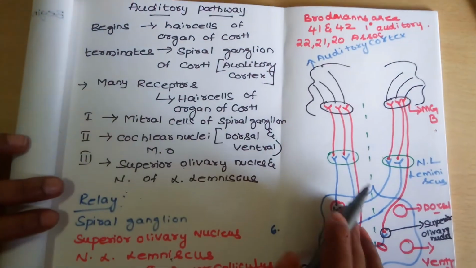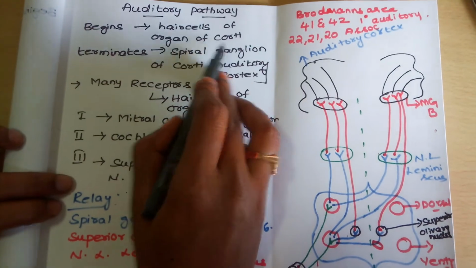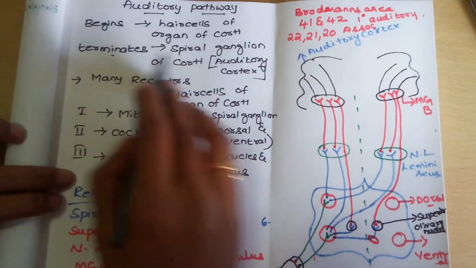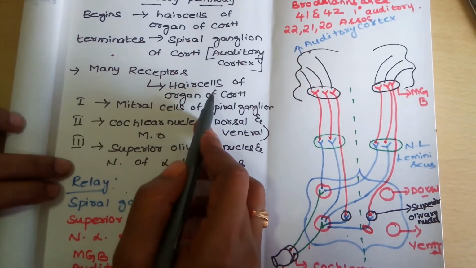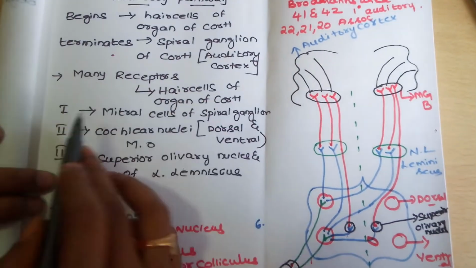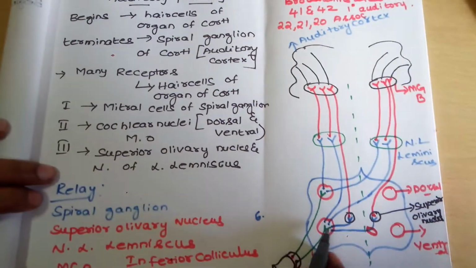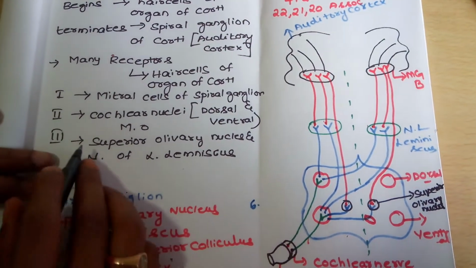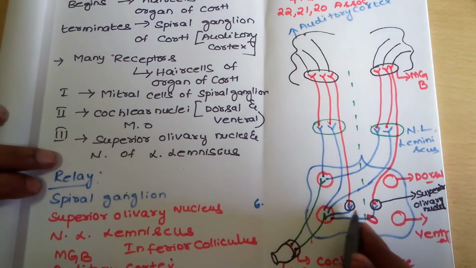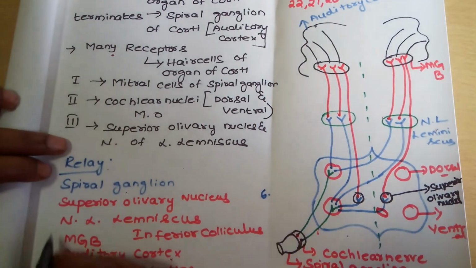This is the overall auditory pathway. It begins at the hair cells of the organ of Corti and ends at the auditory cortex. It has many receptors, which are the hair cells of the organ of Corti. First order neurons are the spiral ganglion, whereas second order neurons are the dorsal and ventral cochlear nuclei. Third order neurons are the superior olivary nuclei. Next, these are the relay stations.